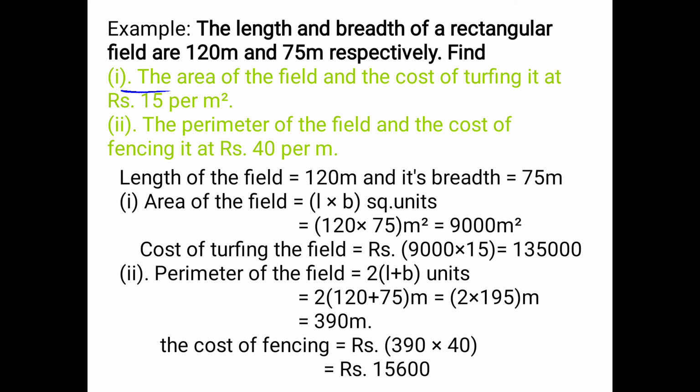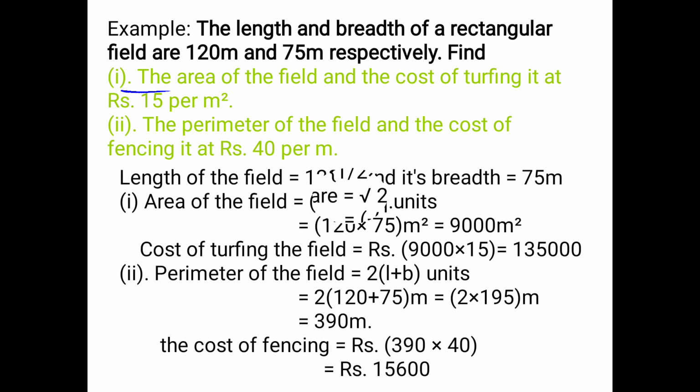And the next thing, we need to find the perimeter of the field, because the second subdivision asks for it. The perimeter of the rectangle formula is 2 into (L plus B). The length is 120 and the breadth is 75, so 120 plus 75 is 195, and 2 into 195 is 390. That 390 is multiplied by 40, because we want the cost of fencing 390 meter. So 390 into 40 is 15,600. I hope you understood this problem.